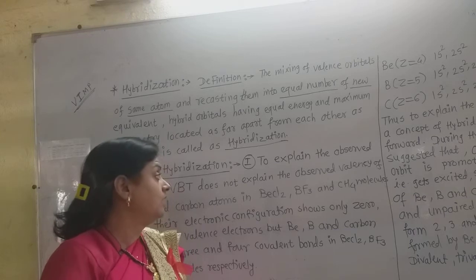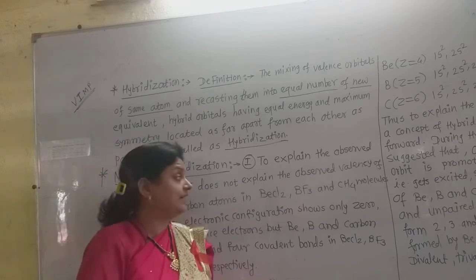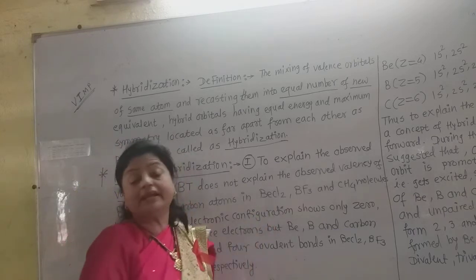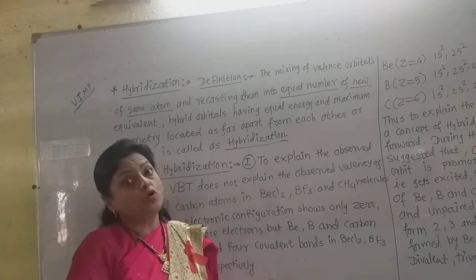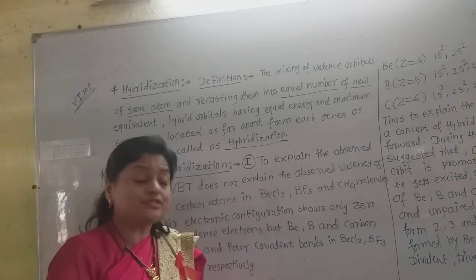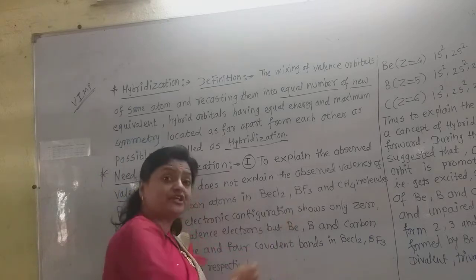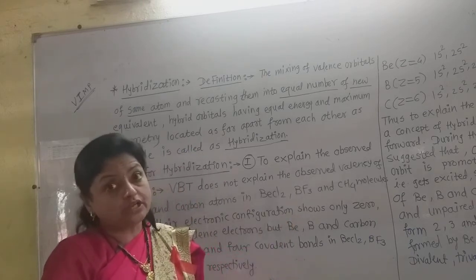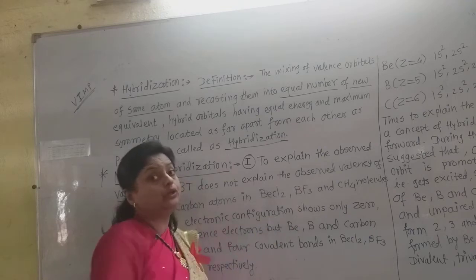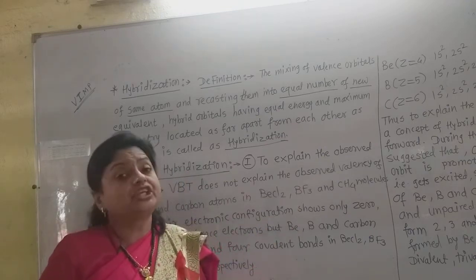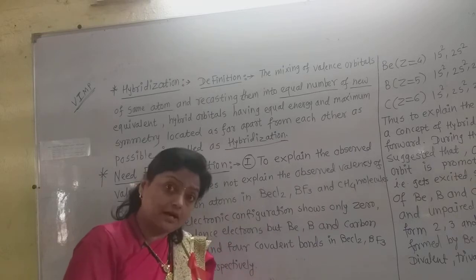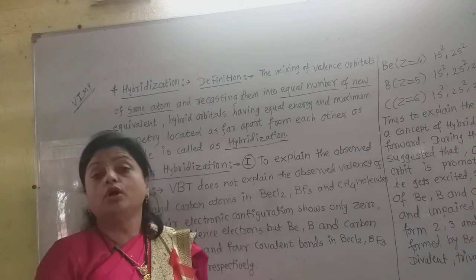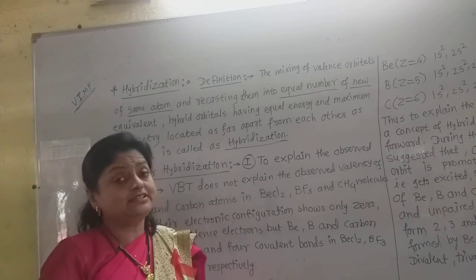That means in the valence shell of beryllium there must be 2 unpaired electrons, because beryllium in BeCl2 is bonded with 2 chlorine atoms. Boron must have 3 unpaired electrons because around boron in the BF3 molecule there are 3 covalent bonds, and carbon is tetravalent because the valence shell contains 4 unpaired electrons.